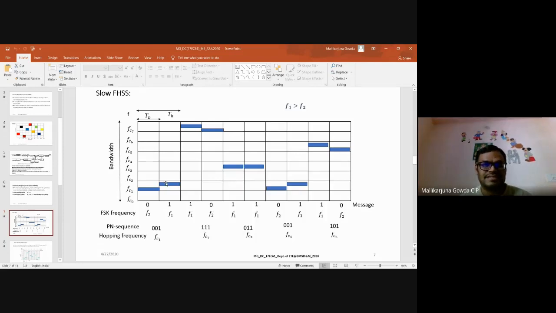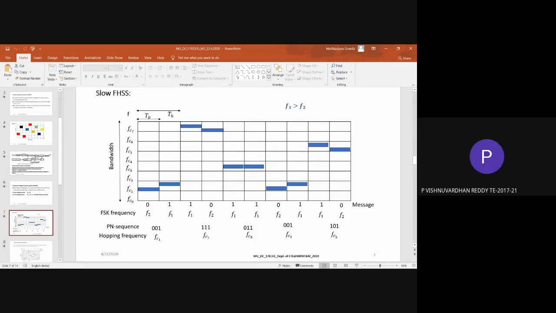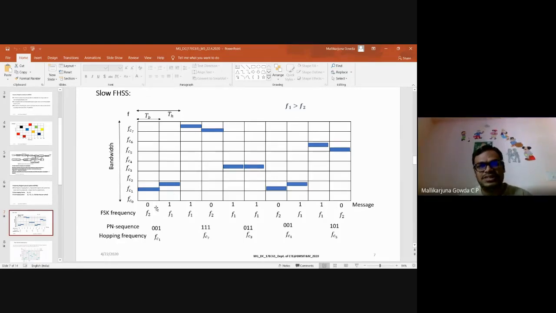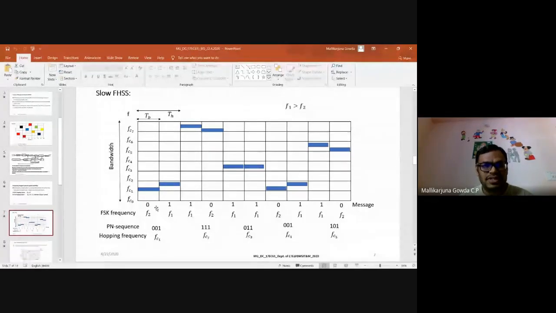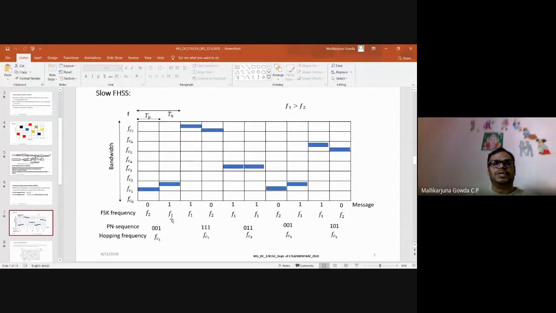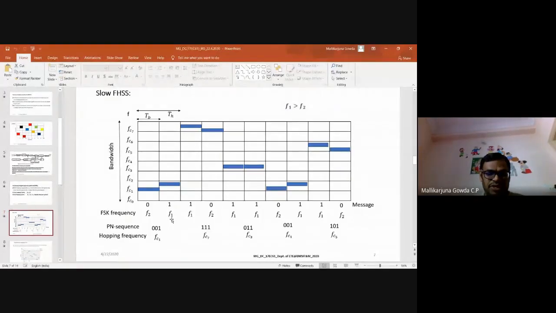So is it clear? The message sequence I have taken is random: 0, 1, 1, 0, 1, 1, 0, 1, 1, 0, like that. We can do it for any message sequence, any bit you can take. In FSK, as I said, bit 1 is transmitted with one particular frequency, which I denote as F1, and information bit 0 I am transmitting with another frequency, which I call F2, and I am taking F1 greater than F2.